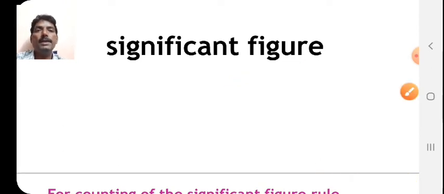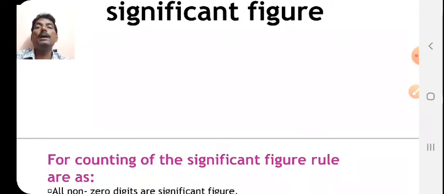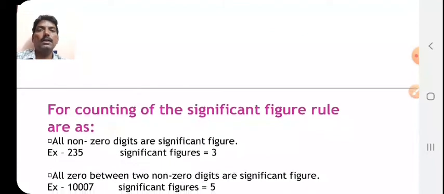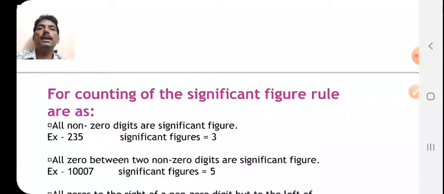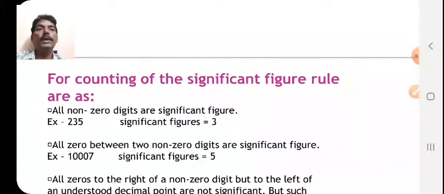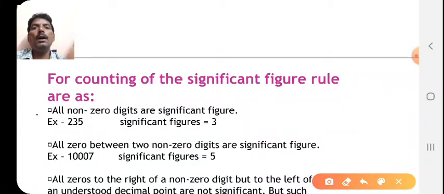Whenever you are taking readings in any experiment, significant figures play a very important role. For counting the significant figures, there are certain rules, and these rules are very important. First, all non-zero digits are significant. That means in 235 there are 3 digits, therefore the significant figures are 3. Second, all zeros between two non-zero digits are significant.